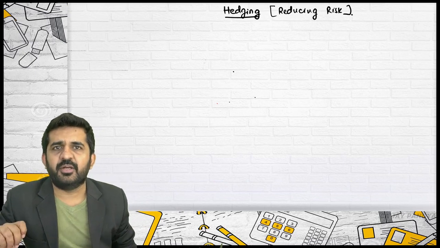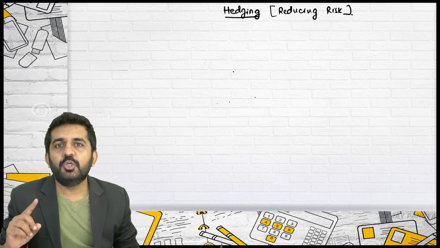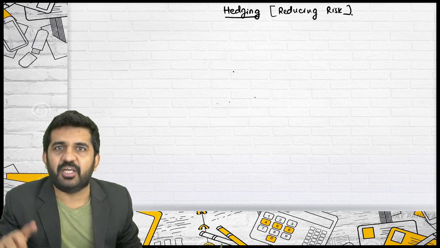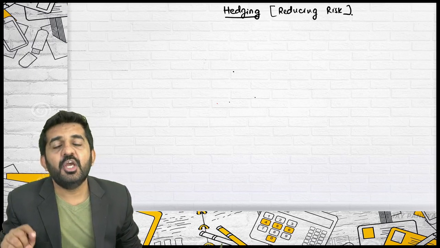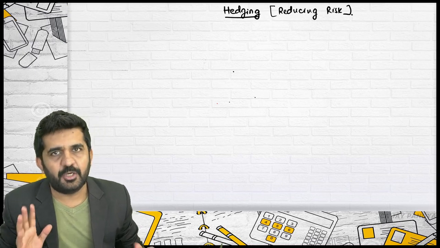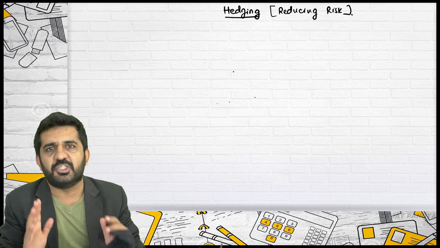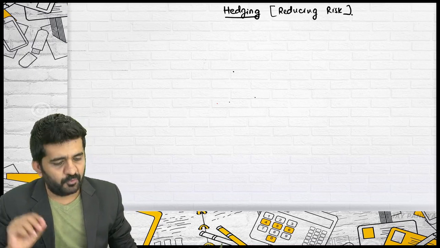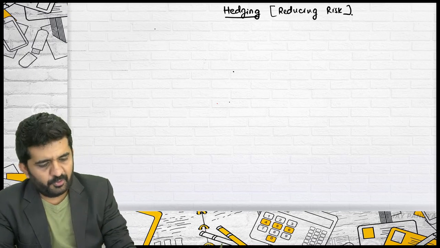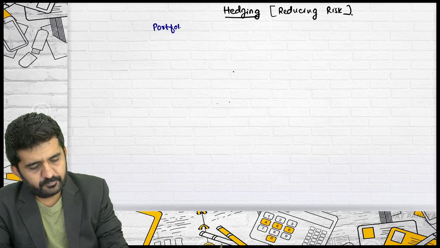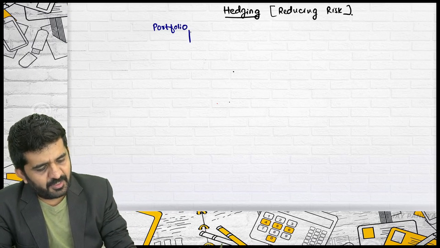Now try to understand what you can hedge. You can hedge a security. So if you have purchased one security, that can also be hedged. If you have a portfolio, then also you can hedge it. Portfolio is nothing but a combination of securities. So let me first take a portfolio. I have a portfolio, and this is my portfolio.